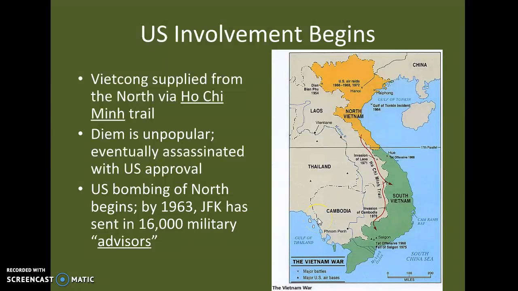The United States will begin bombing North Vietnam. By 1963, JFK had sent in 16,000 military advisors. So we're not officially at war, but he sends in 16,000 military troops to advise the South Vietnamese.